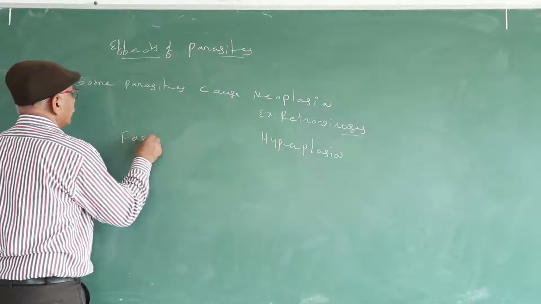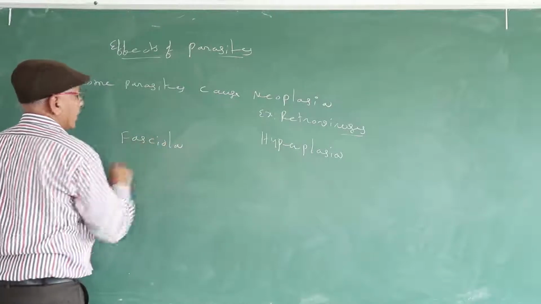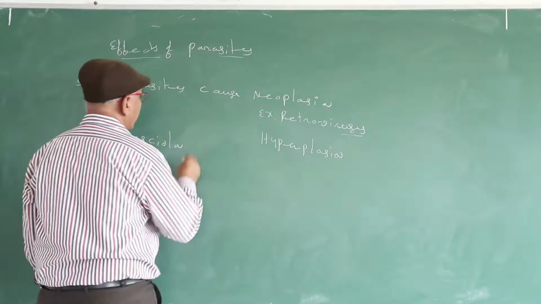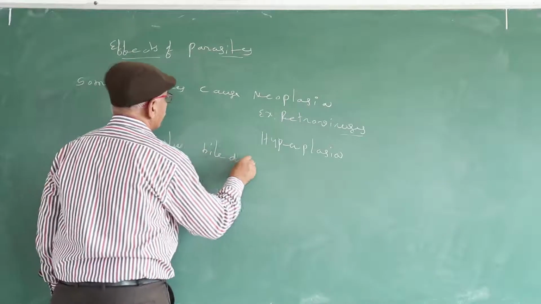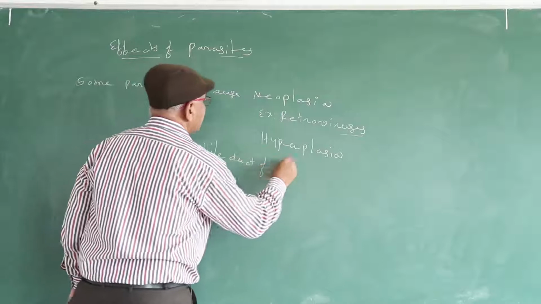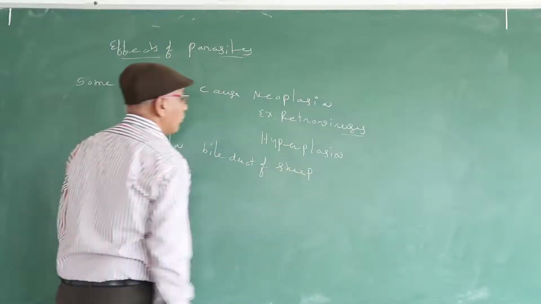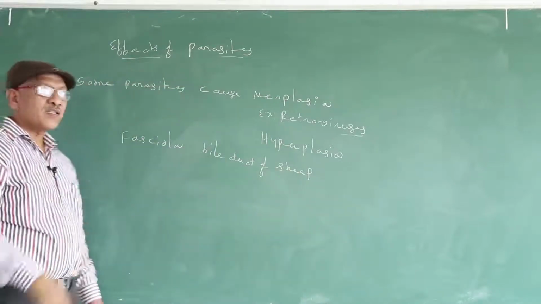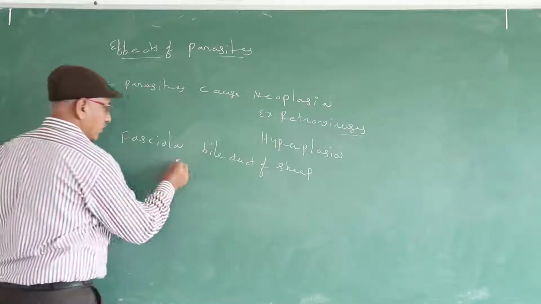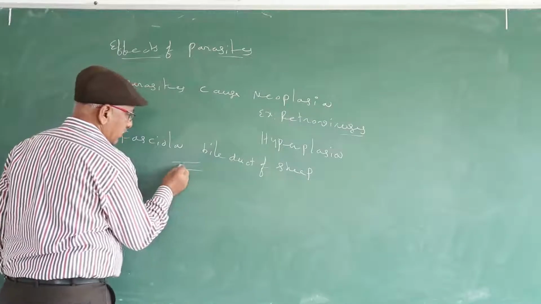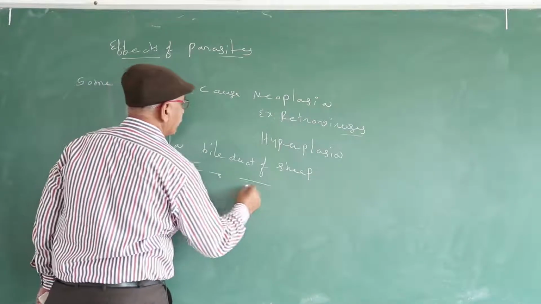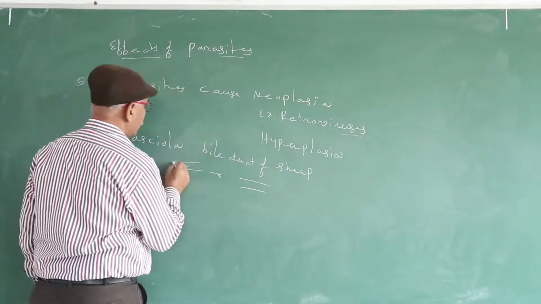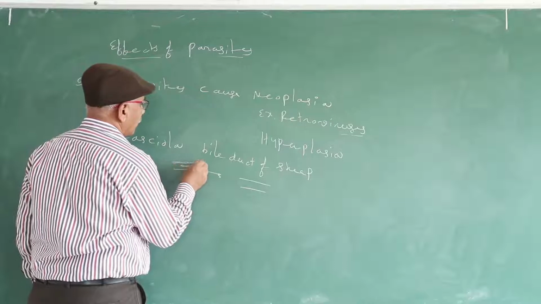Fasciola. Adult fasciola lives in the bile duct of sheep and causes hyperplasia. For example, it is the normal bile duct and it is the parasite. It is the normal bile duct.